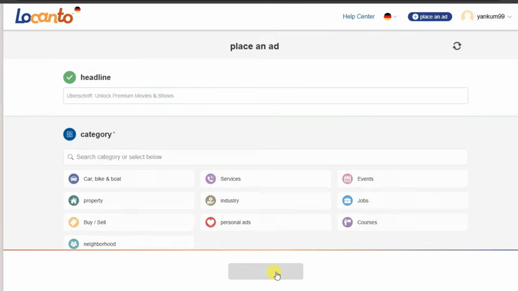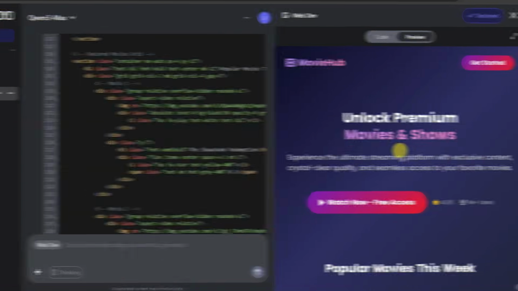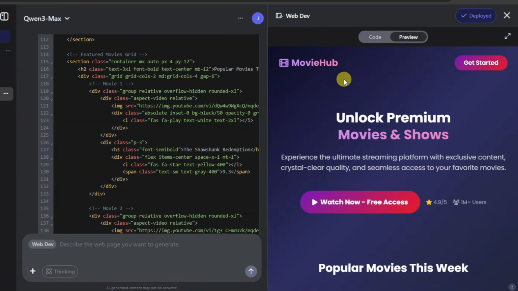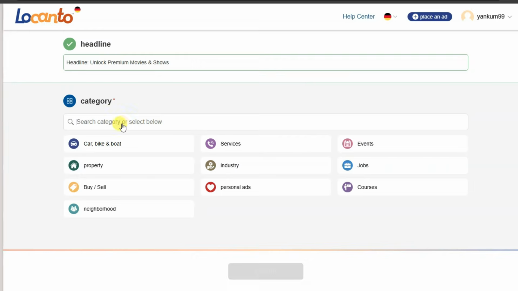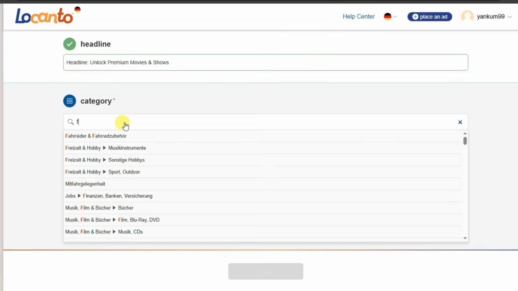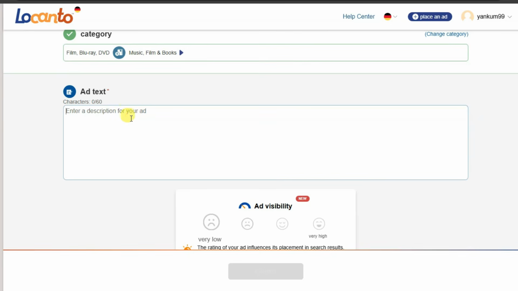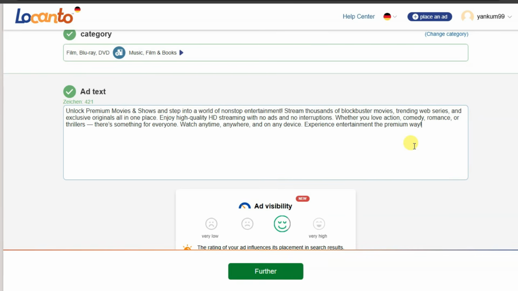Click on this button. You can choose your category. You can see my landing page is related to movie, film. You can choose your category. You can type your film. Now you can type your description. You can type this kind of description. Now you can paste your landing page URL here.